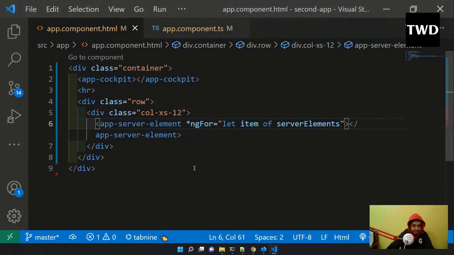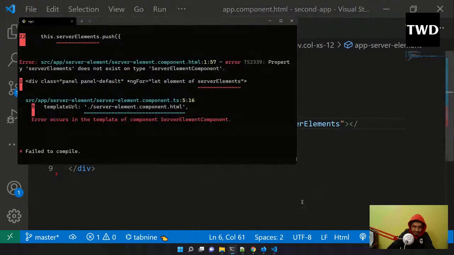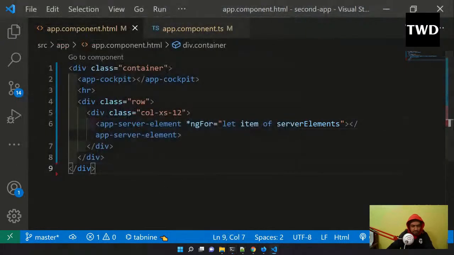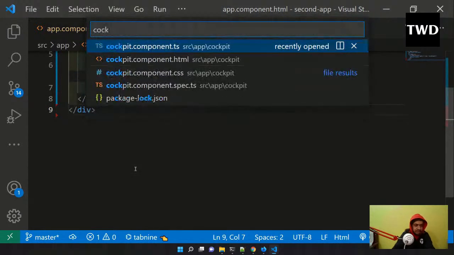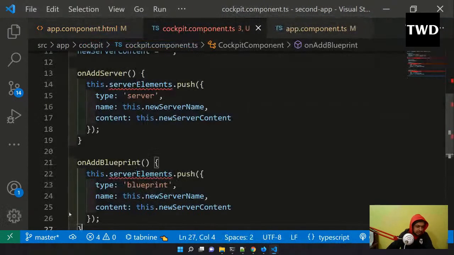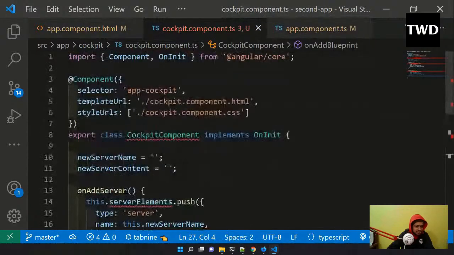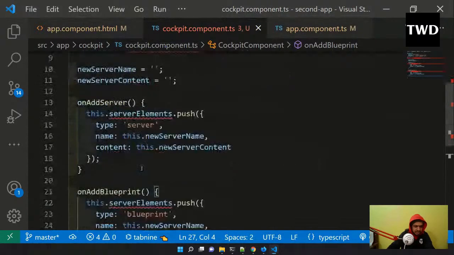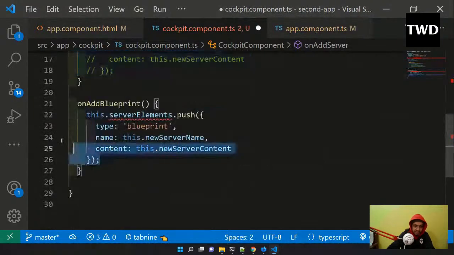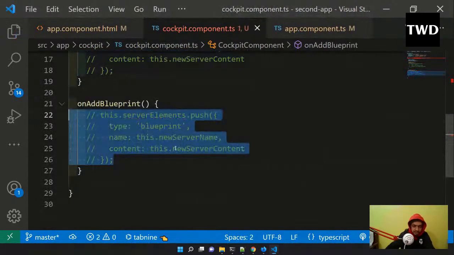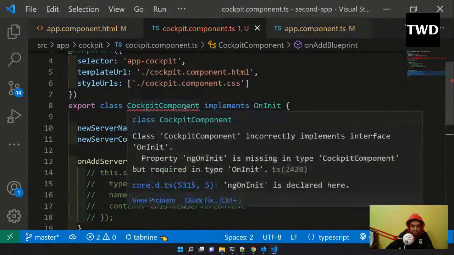So as we can see, if you go back, our app is crashing, because it is not finding a lot of things. So for some time we have to comment out some of the code. So we will go to this cockpit.ts, and here it is showing that server element is not defined. So better we will comment this out for now. So server element, and then this server element, I'll comment this out.